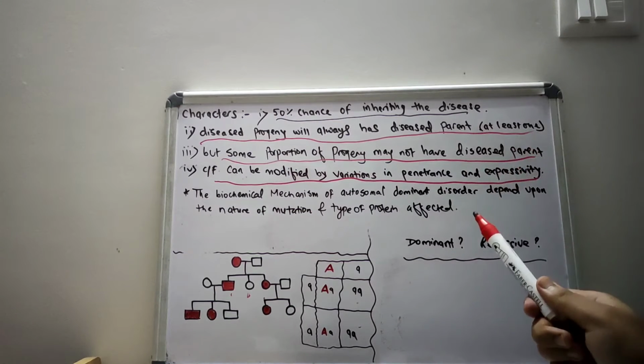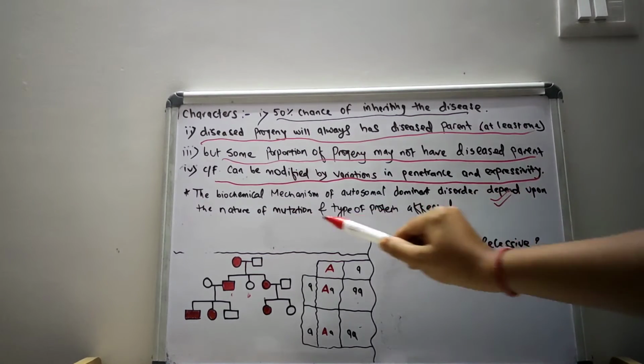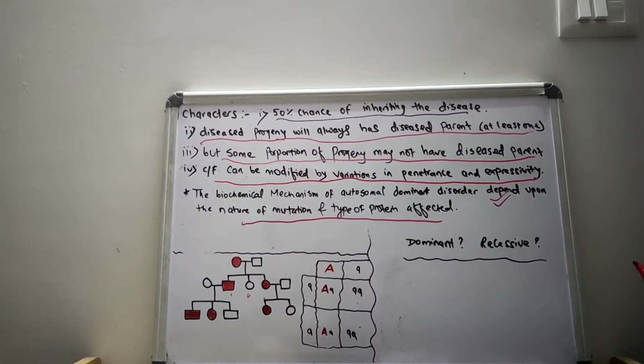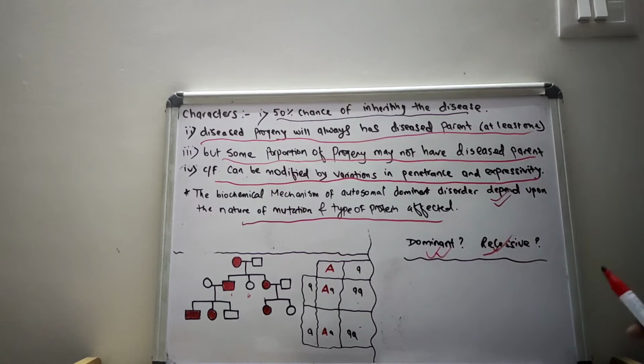The biochemical mechanism of autosomal dominant disorder depends upon the nature of the mutation and the type of protein affected. The mutation may lead to decreased production of the gene product, dysfunctional protein and inactive protein. So how can the disease be dominant or recessive?